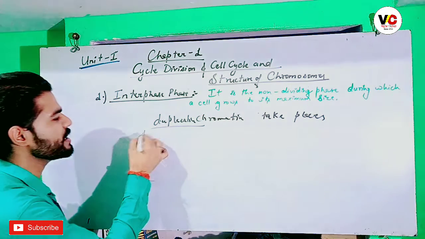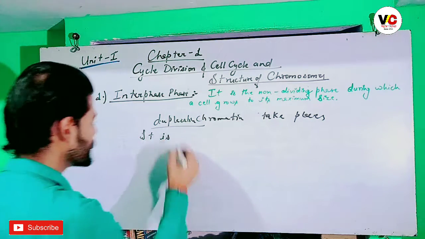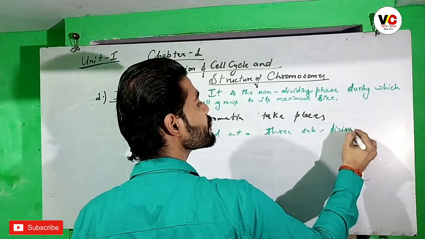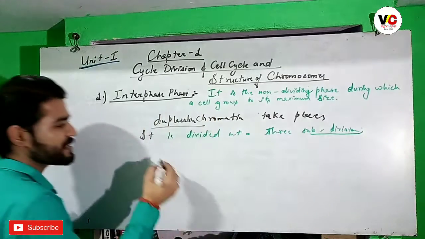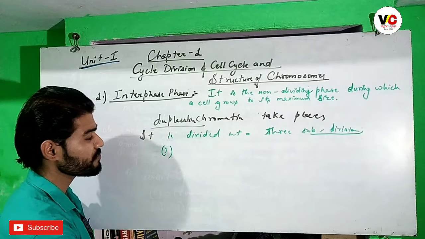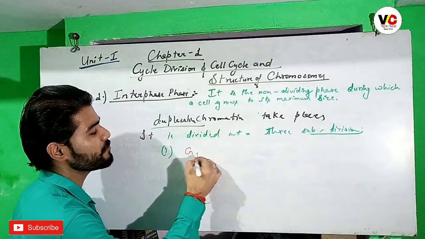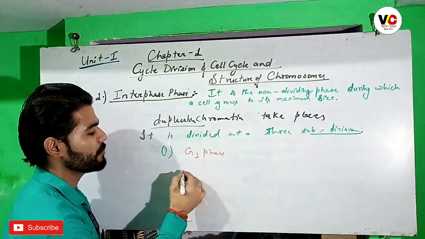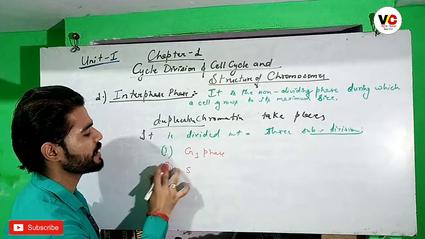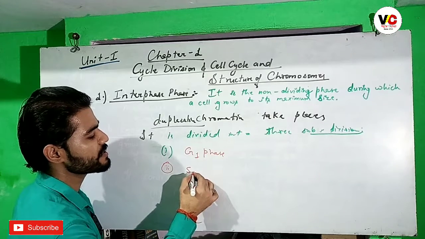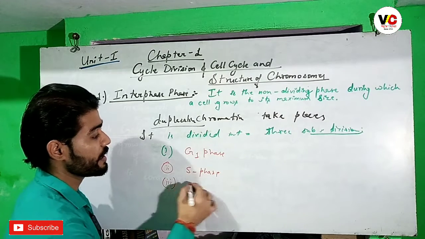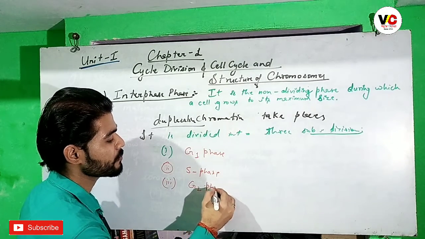It is mainly divided into three parts: number one, the G1 phase; number two, the S phase; and number three, the G2 phase.